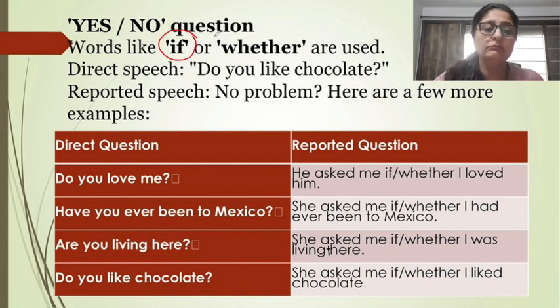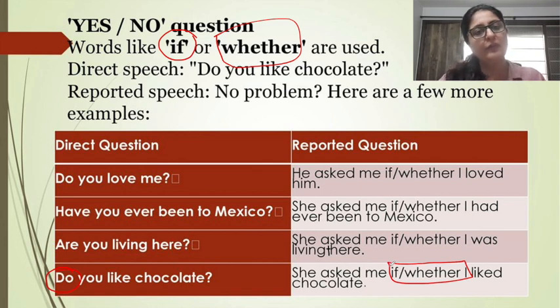So for example, the question is, do you like chocolate? There is no problem in changing that to reported speech. We'll do that. Let's see, do you like chocolate first? Do you like chocolate? She asked me if or whether, any one of it. She asked me if, she asked me whether, I liked chocolate. Now, it will not be, she asked me if did I like chocolate, because this still remains a question. Now, this will become clearer in the next part when I do the other types of questions.